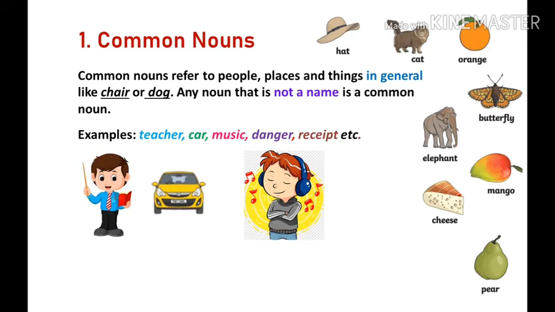Examples: boy, girl, book, city, chair, etc. Common nouns do not refer to particular persons, places, or things, but are common to all persons or things in a particular category. You can see the examples given with the pictures: teacher, car, music, receipt, etc.